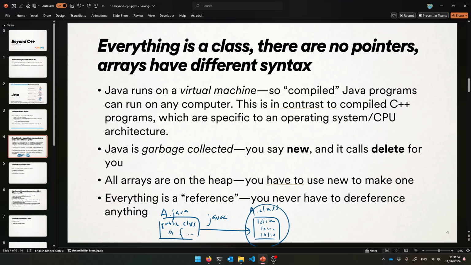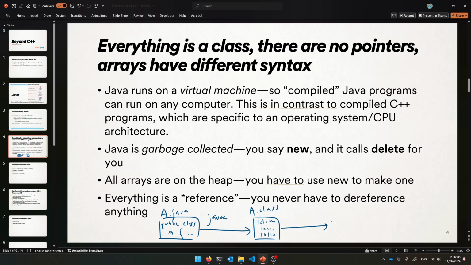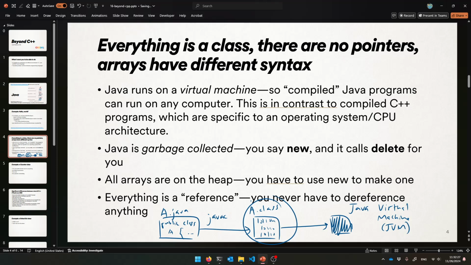This is like at a higher level. It's like an intermediate language, we call it. It's really called Java bytecode. And it is capable of running anywhere that Java is installed, all right? You have to give it to the Java virtual machine, or the JVM for short, which is like a program you must install. It's like a black box, and then it will run only inside of the virtual machine. Which is kind of nice because you can compile it once and then run it anywhere. That's like Java's slogan. This file, you can give it to a Mac, you can give it to Linux, you can give it to Windows, anywhere with Java installed, it will run.